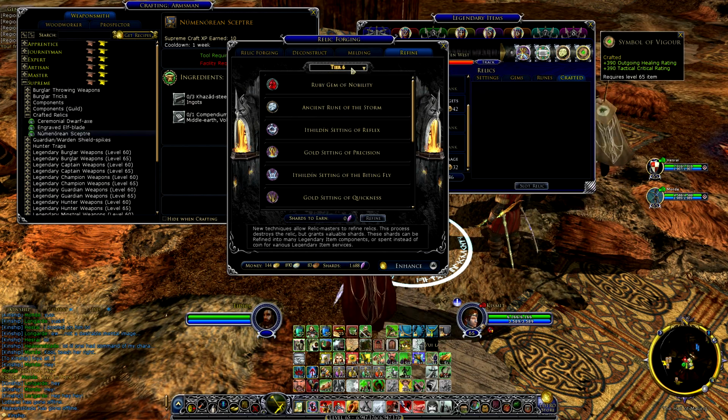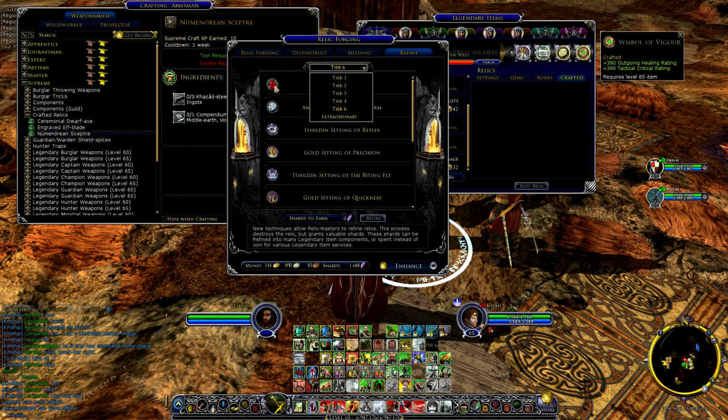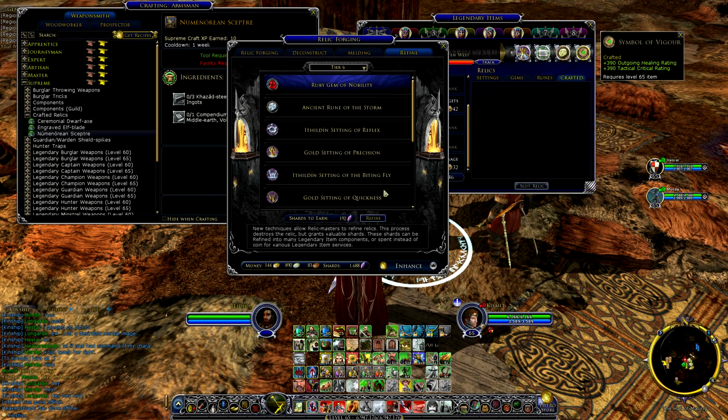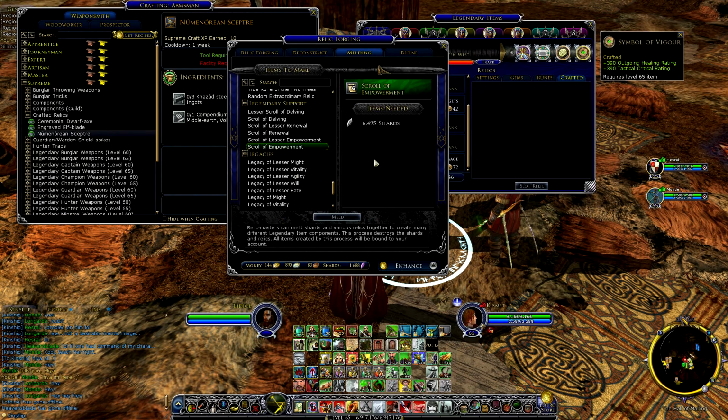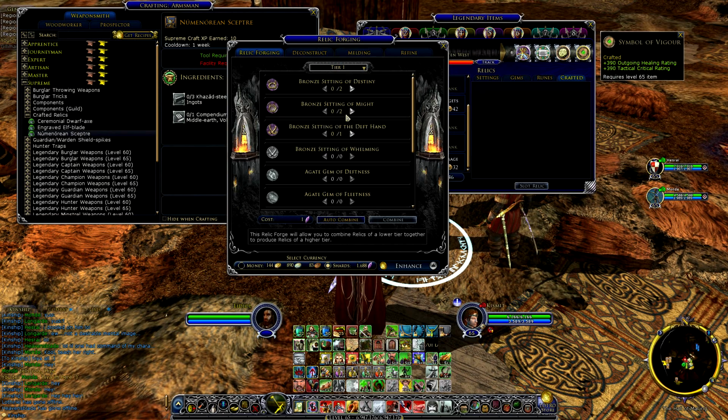You go in here under Refine, and you'll see another selection in here. It'll say Crafted. You choose your crafted relic, and then you just go down here at the bottom. You say Refine, and it will convert your crafted relic into shards, and then you can use those shards for identifying, for converting, for melding relics together like Monday was talking about. Really some fantastic stuff you can do with this new system.